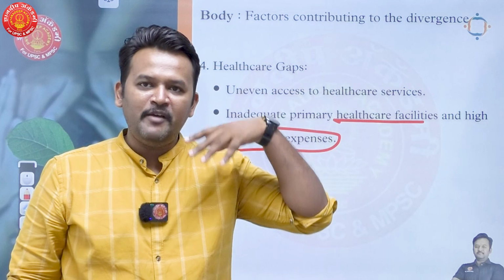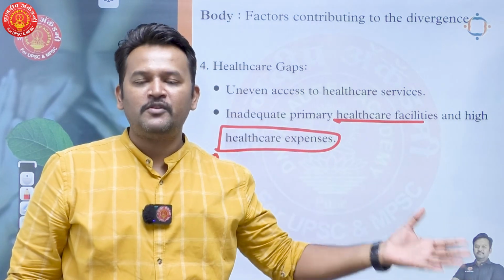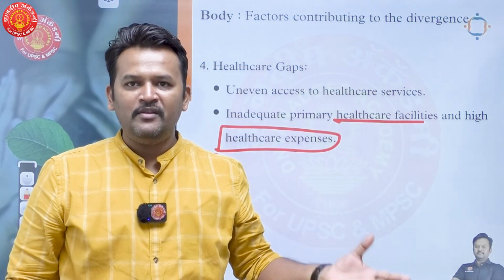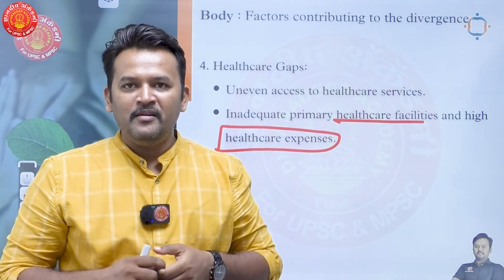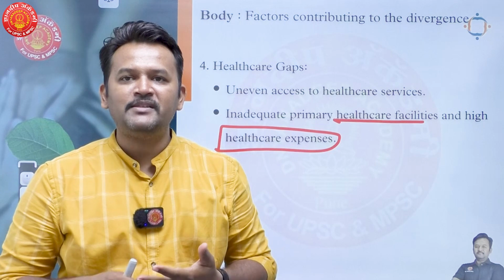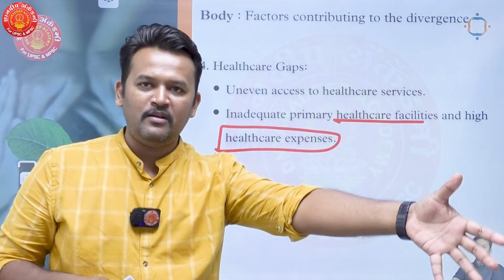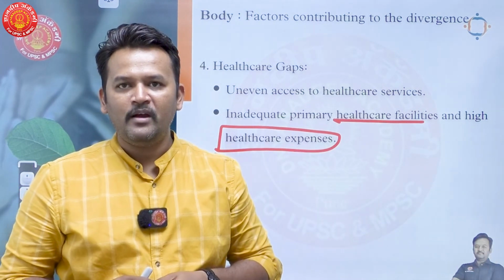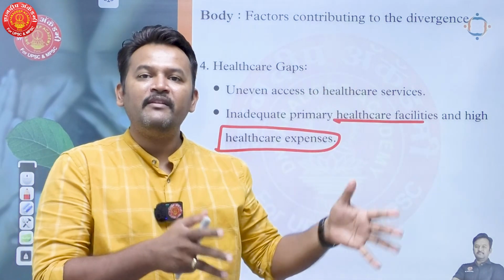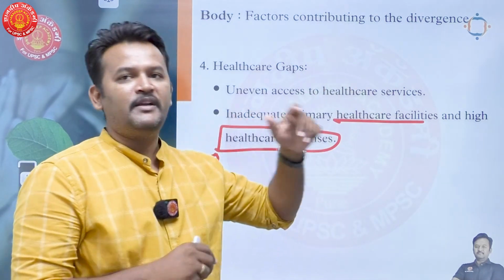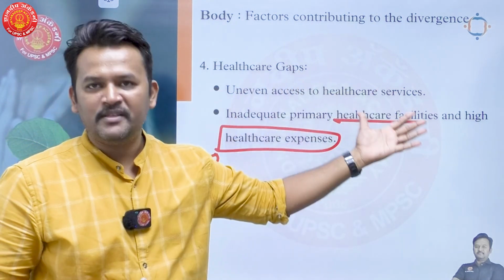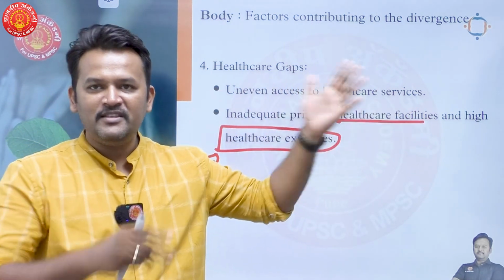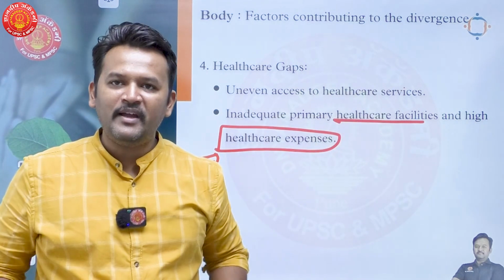If he is unable to perform in the workforce or, let's say, in the markets, then what is the use of having that particular person in the market? Because he doesn't have the physical capacity to work in the labor market, right? And he doesn't have that physical capacity because he is unable to afford the healthcare services, and this also widens the human development gap.